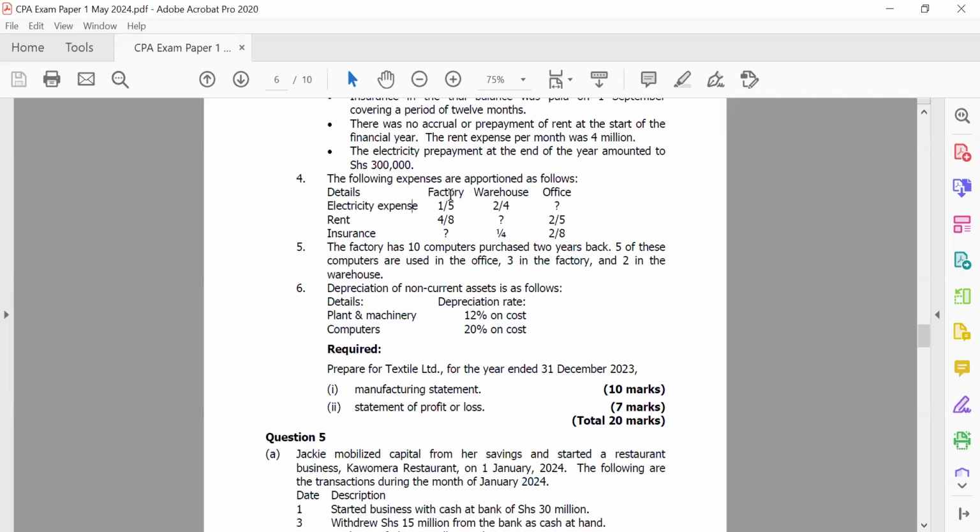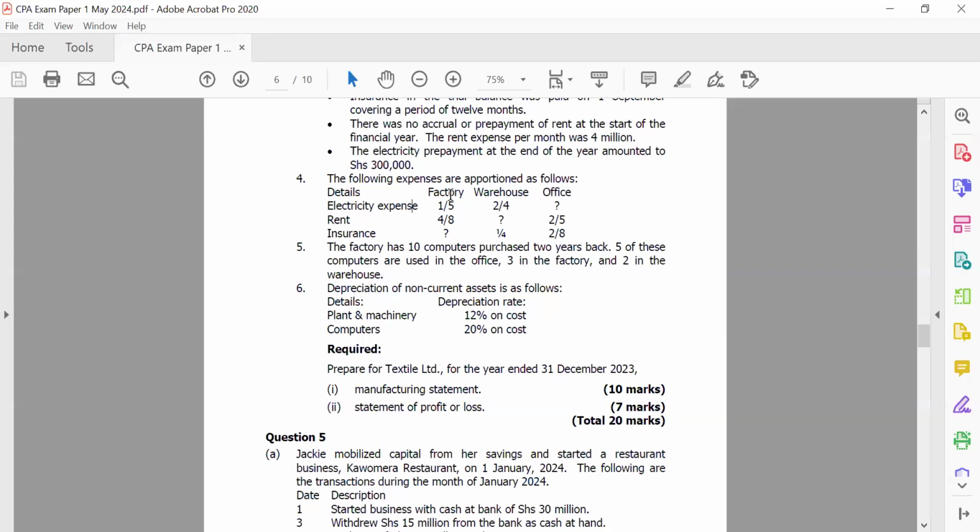So just get 1 minus 1/5 minus the 2/4. You should be able to remember some of your mathematics from O level, from wherever you studied it. So that's important.